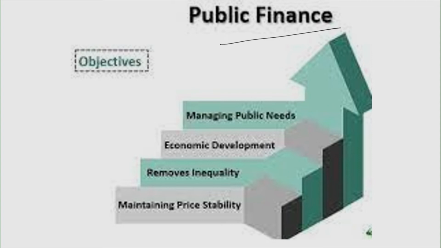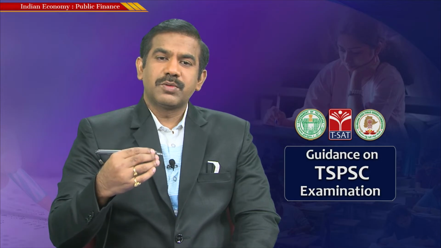The first and foremost objective is to manage public needs. In a way, the purpose of public finance and of the government playing a proactive role in the economy is to provide those goods and services that the markets cannot efficiently provide. Let's say defending this nation, providing some public amenities. Whatever goods and services the markets cannot provide, or are not good at providing, the government takes the initiative, and in fact takes a proactive role in supplementing the market forces.